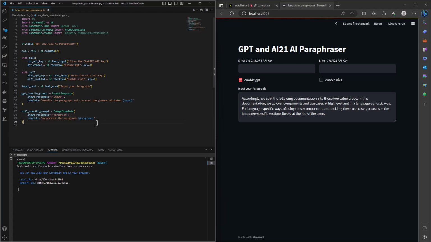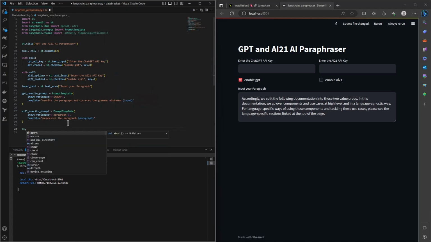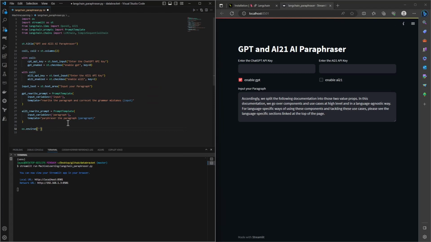So we have our prompt templates, both are ready for us to feed to the large language model. So first thing we have to do is set the environment variable, which is nothing but os.environ, and this environment variable name is predefined. You have to pass it in that specific naming format, OPENAI_API_KEY.